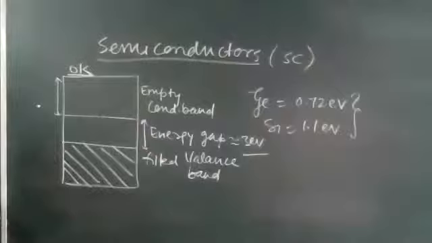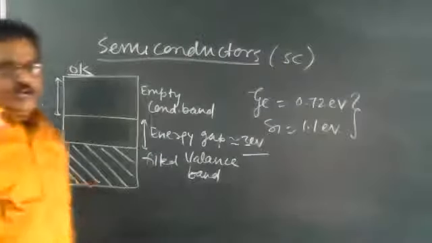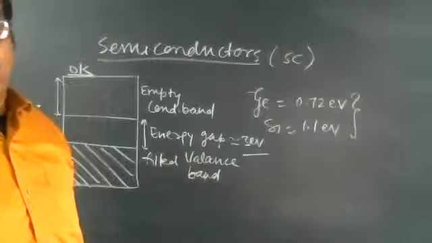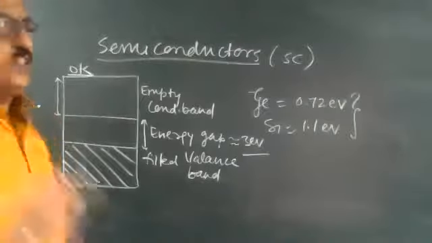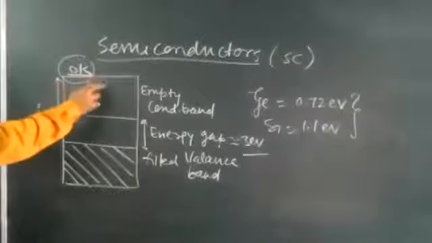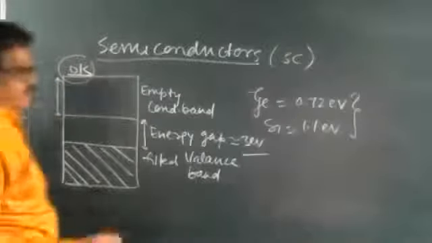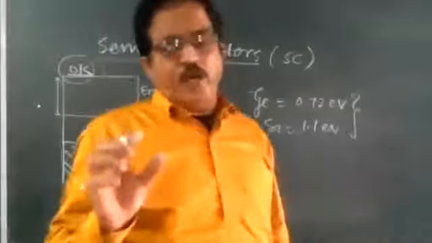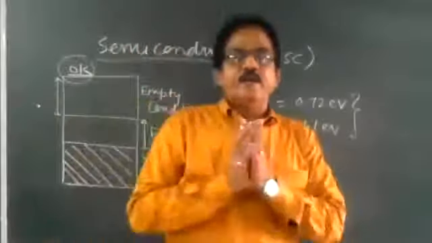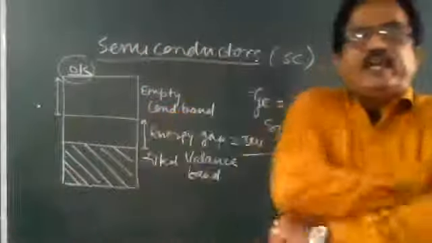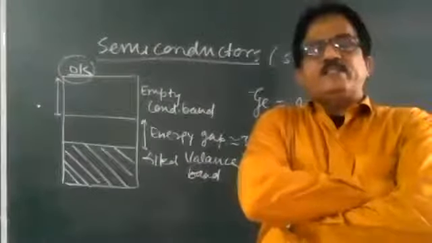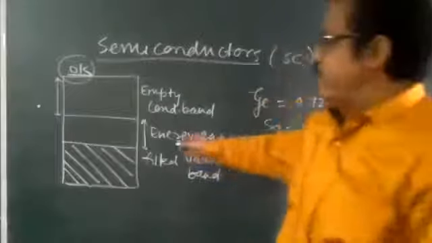electrons are not able to cross this small energy gap at 0 Kelvin. Electrons are not able to cross this energy gap from the valence band to the conduction band at 0 Kelvin, and the conduction band remains empty. So write down: semiconductors at 0 Kelvin behave as an insulator.